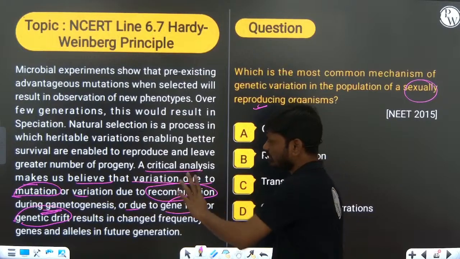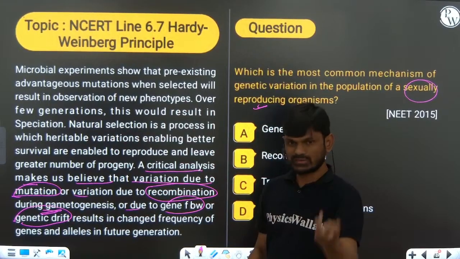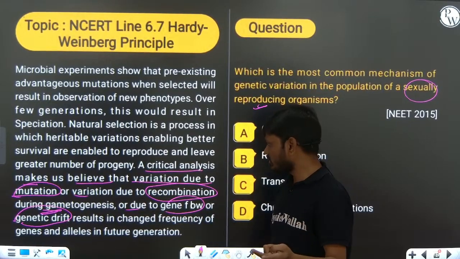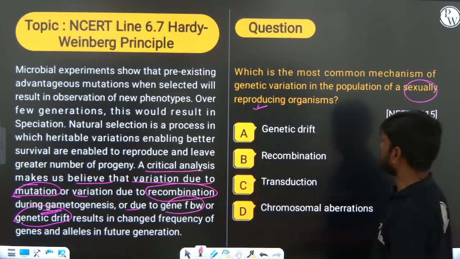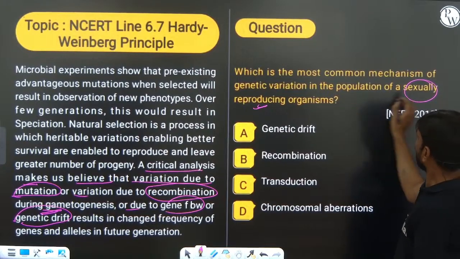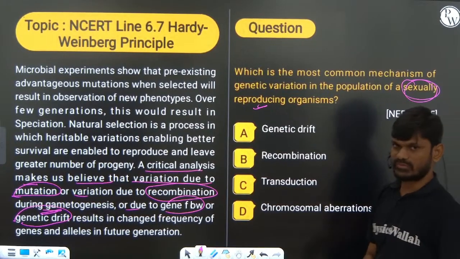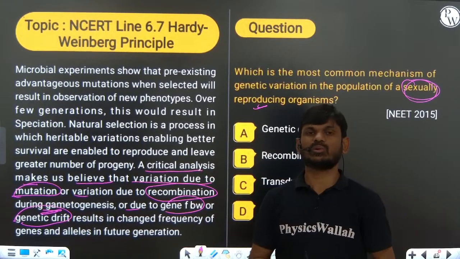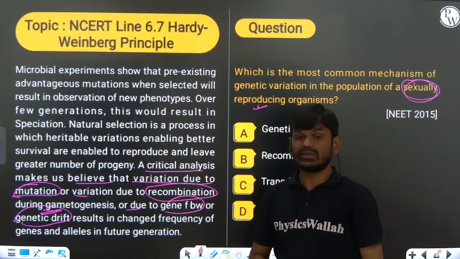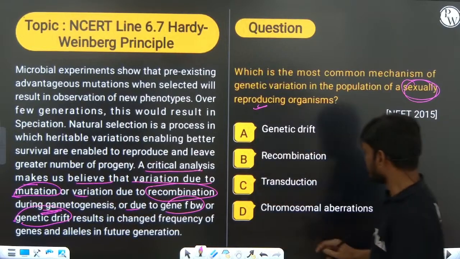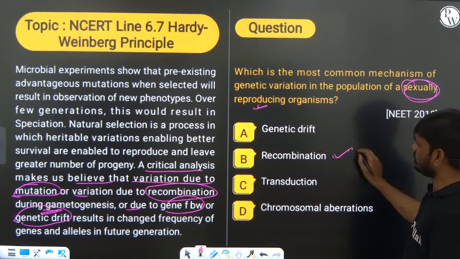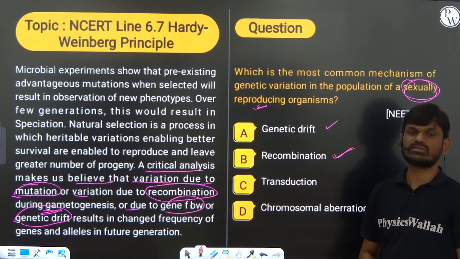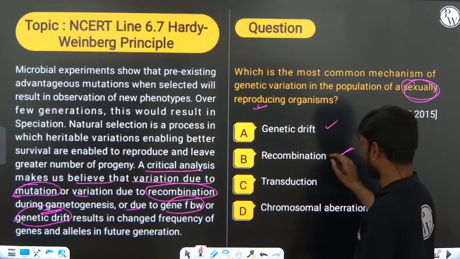These are all responsible for variation. But the question is about sexually reproducing organisms. In sexually reproducing organisms, during crossing over, exchange and recombination take place. So the right answer here is recombination. Genetic drift occurs only in isolated small geographical areas.